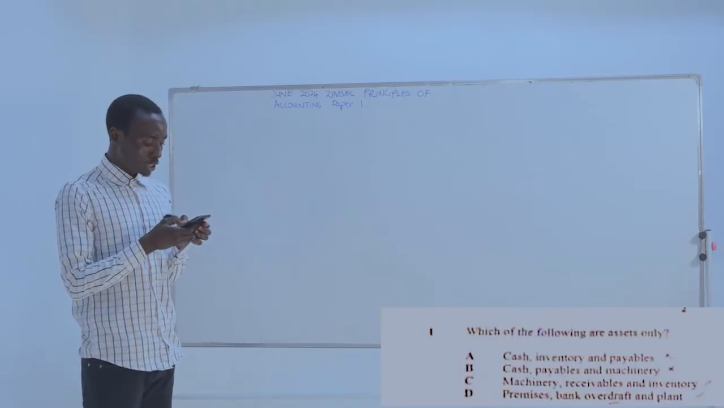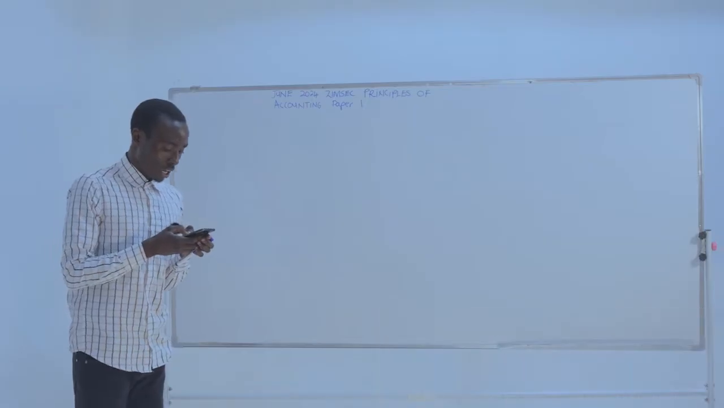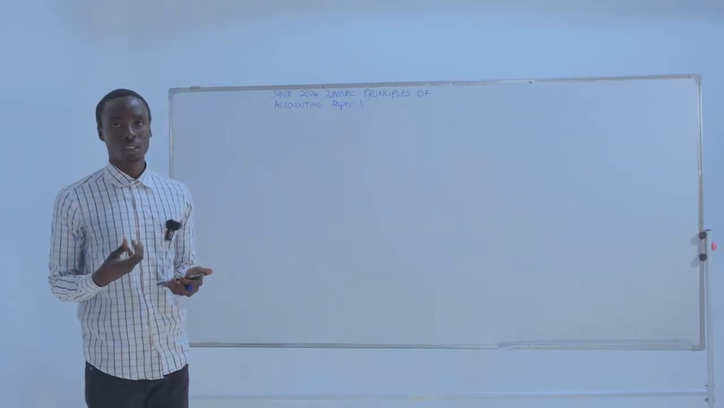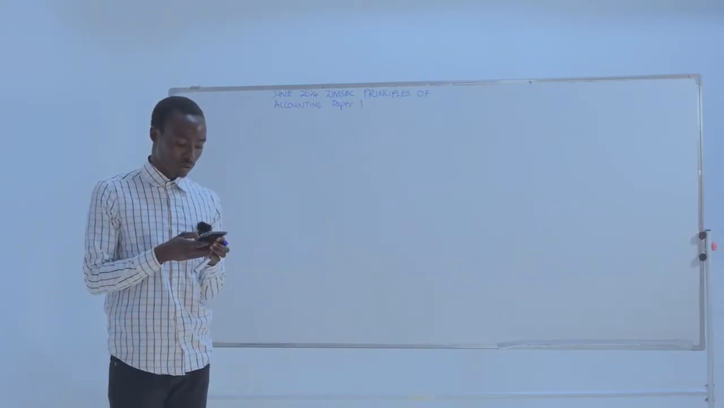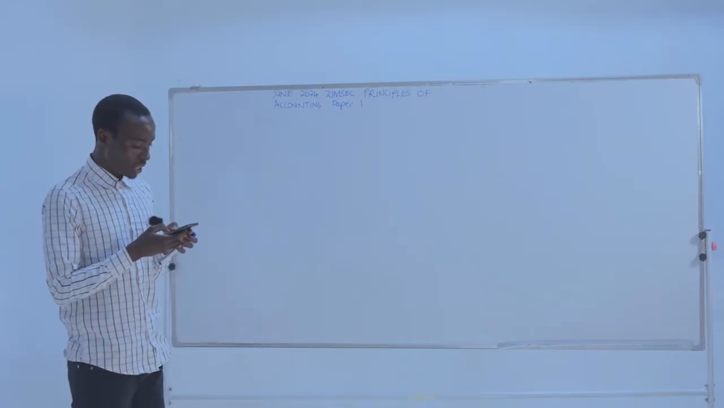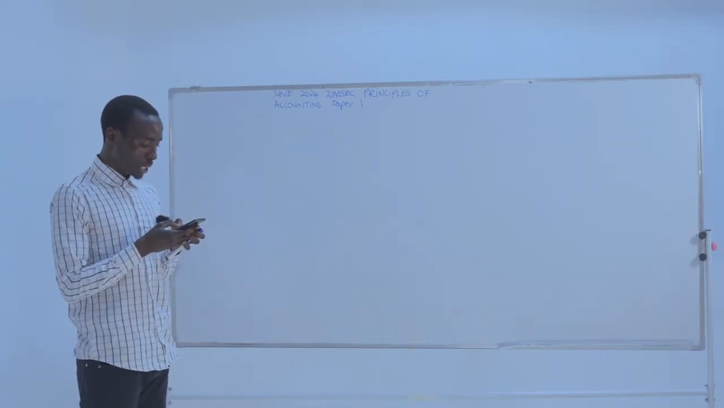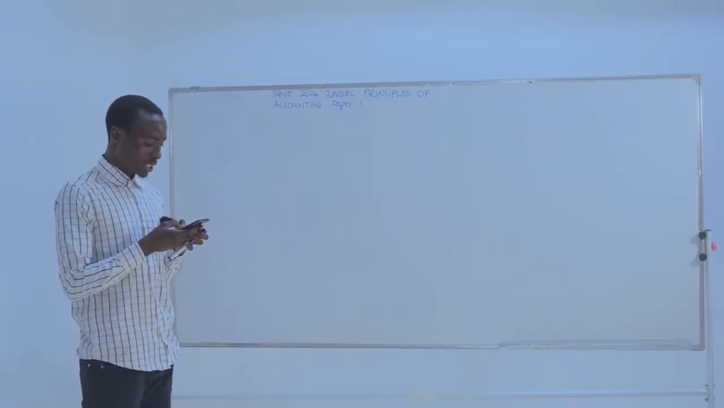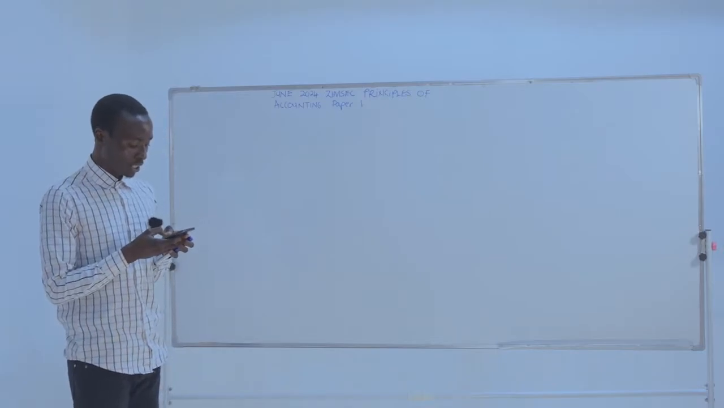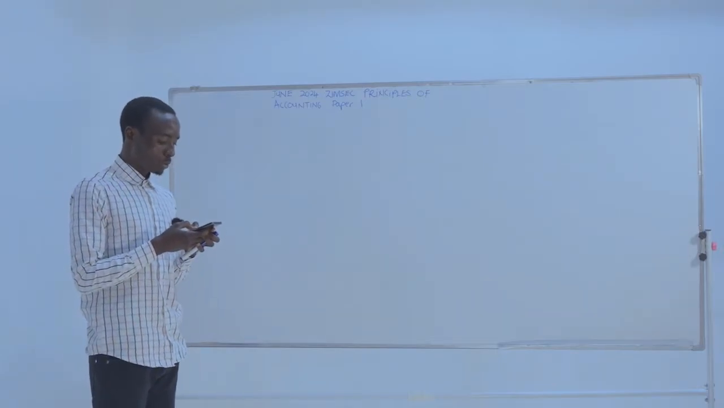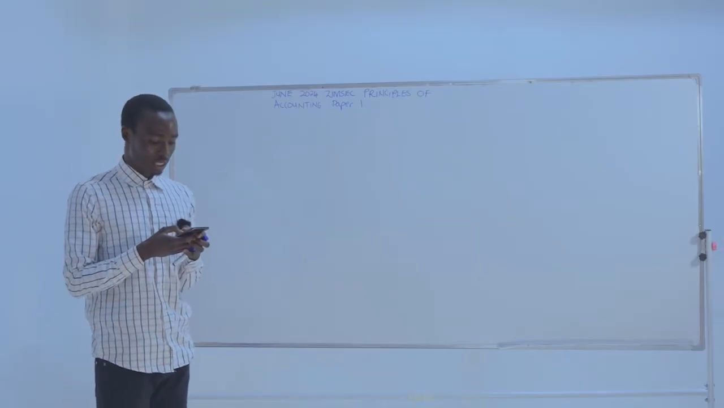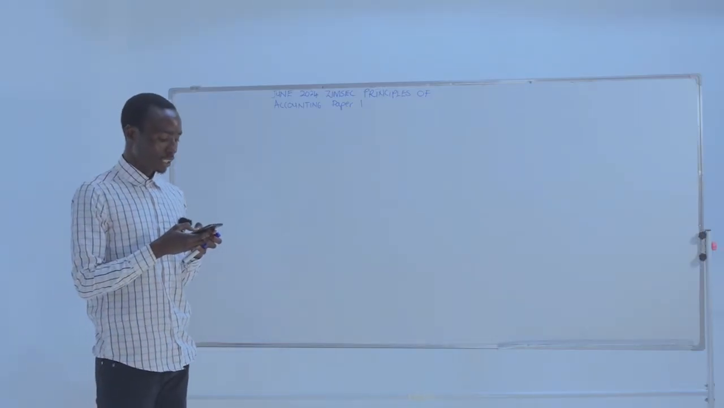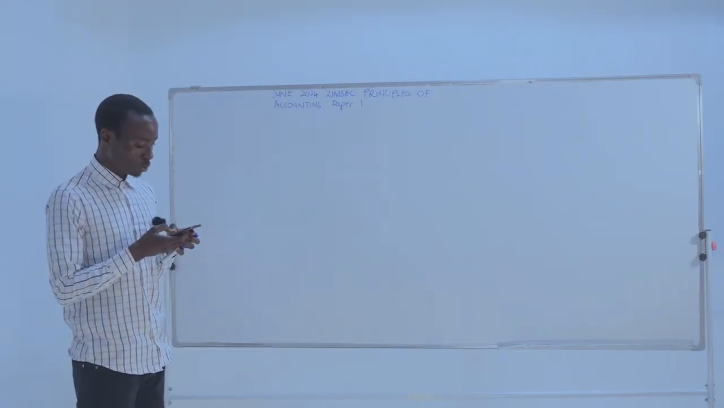A, cash, inventory and payables. Number A is wrong. Payables, these are liabilities of the business, so they do not qualify to be assets. But B, cash, payables and machinery is wrong. C, machinery, receivables and inventory. C is correct. Machinery, receivables and inventory are all assets. So our answer is C. Let's move on to number 2.